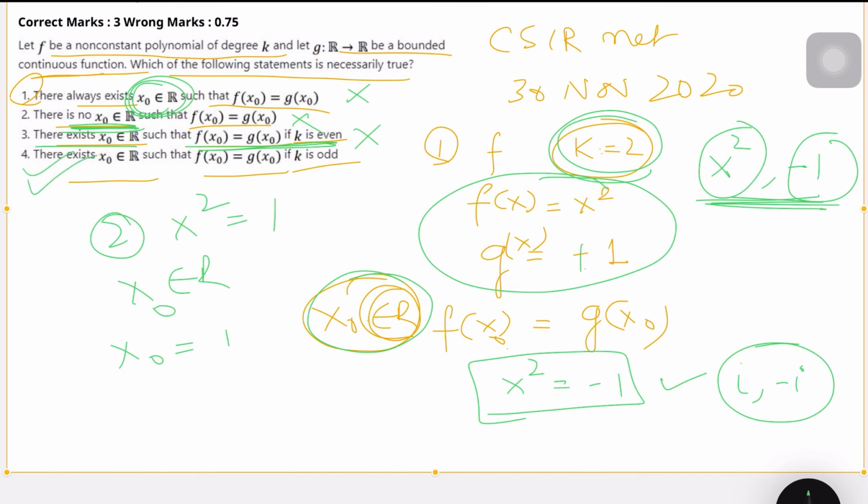So my option is the fourth option. I don't have a proper reason to validate this, sorry about that, but by discarding the first three options I have done it.